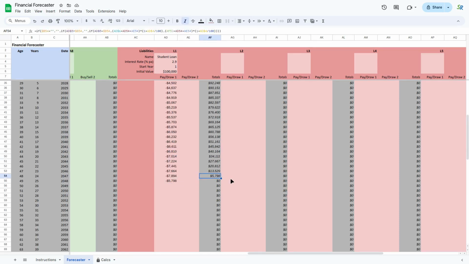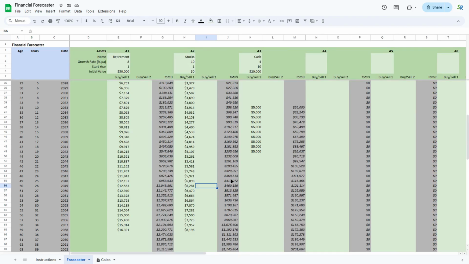So what I did there is the year before last, I got down to only 5,790.98 remaining, so that's all that I paid in that final year. And that's gone. Now what that also does is you've freed up about $8,000 from this point going forward. So why don't you then add this $8,000 in here and top up your stock portfolio? Why don't you also take that money and multiply it by that same increased rate of 3% a year.